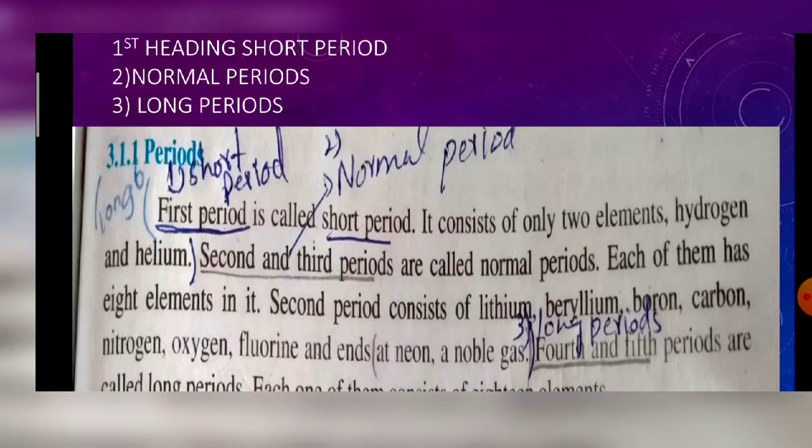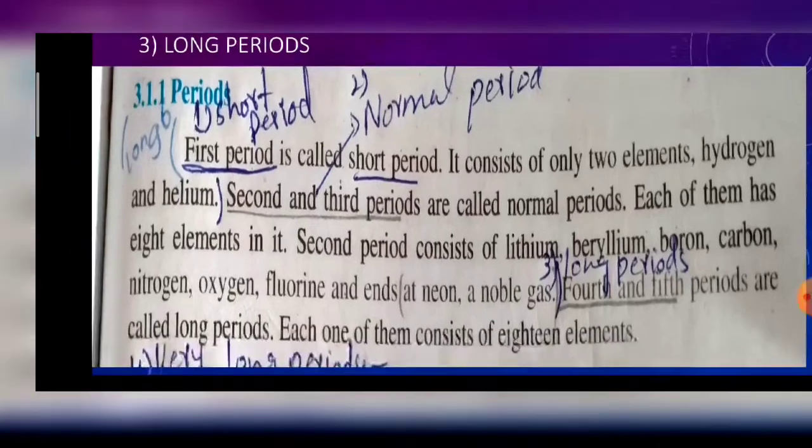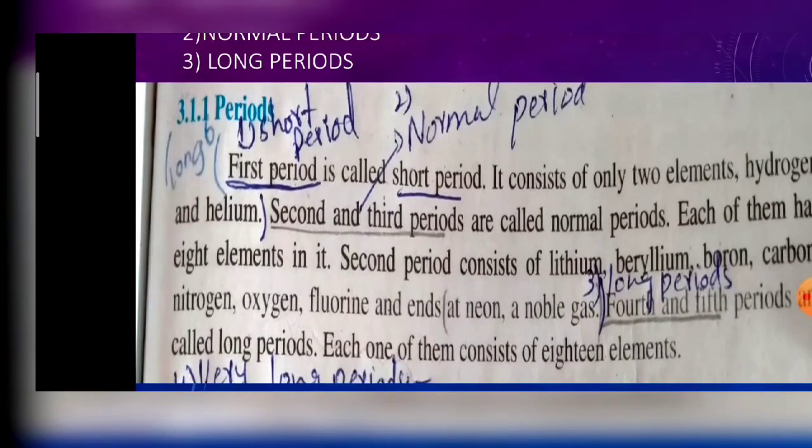The third heading is long periods. The fourth and fifth periods are called long periods. Each of them consists of 18 elements.